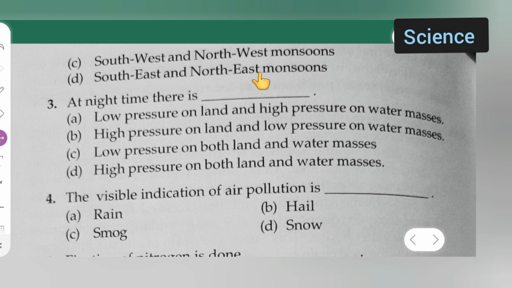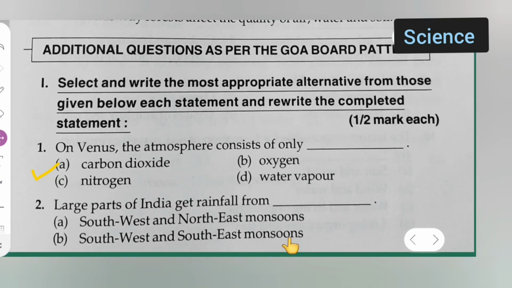So the correct option is option A, southwest and northeast monsoon.